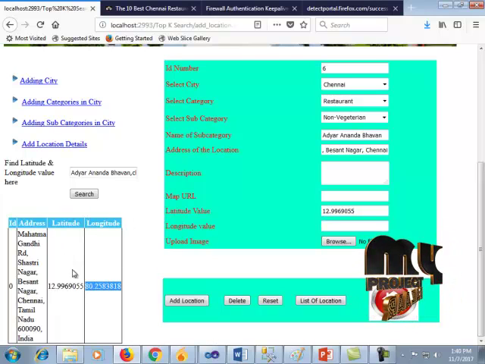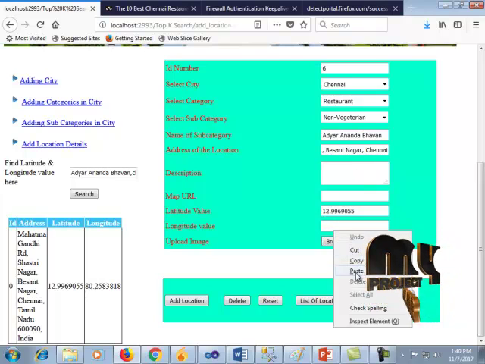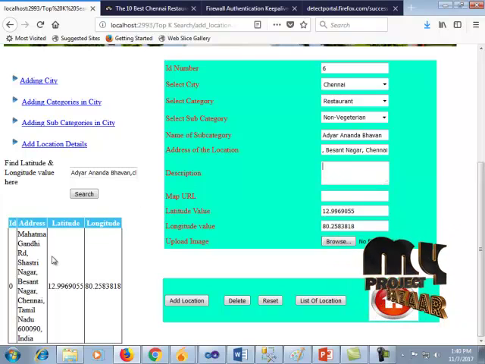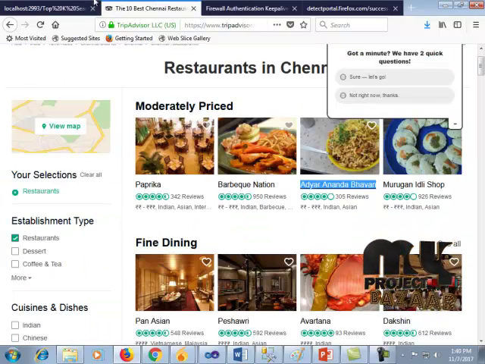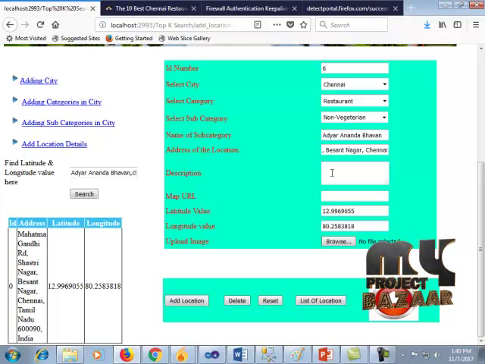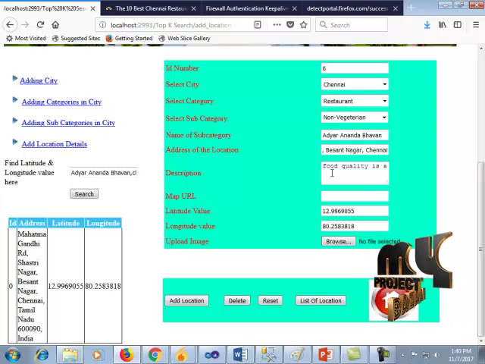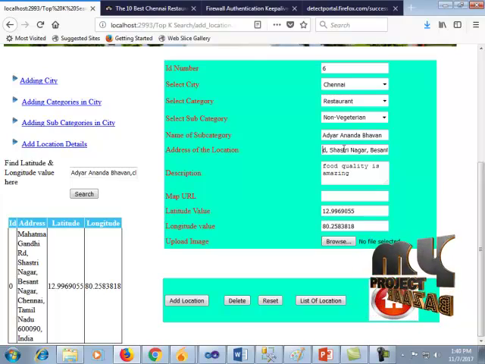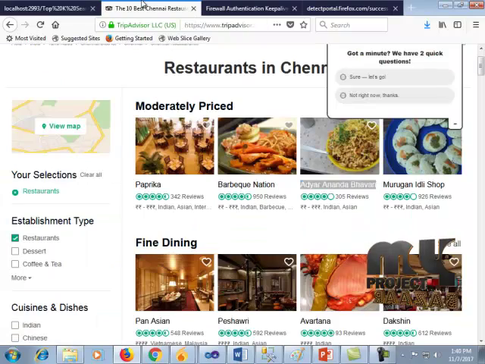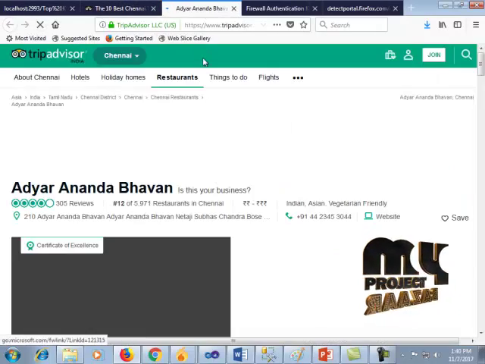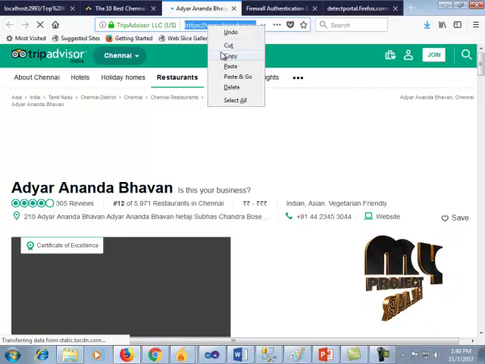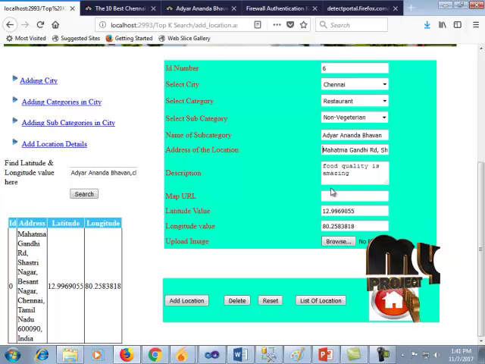Here we can see the latitude and longitude values for this place. Here we have, so the food quality is good. Here we are giving the map.